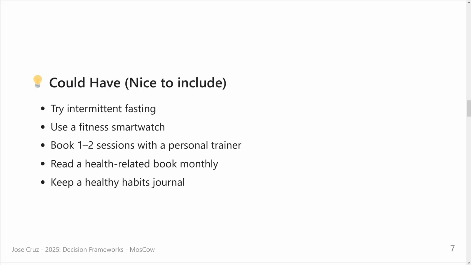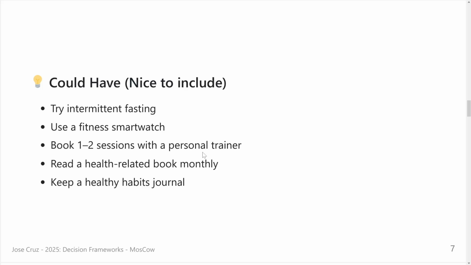Okay, then I have could have, nice to include. Try intermittent fasting. It's not difficult. I'm used to eating. I go to work every day. I like to eat with my colleagues, something like that. But it's a nice to have. If I can, great. If I want, okay. Anyway, use a fitness smartwatch. Maybe I don't have money, so it's a nice to have, but I don't want to buy it now.